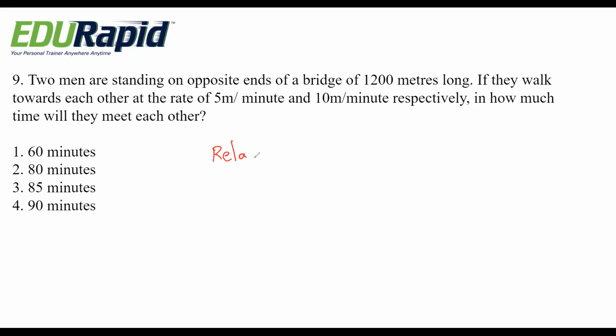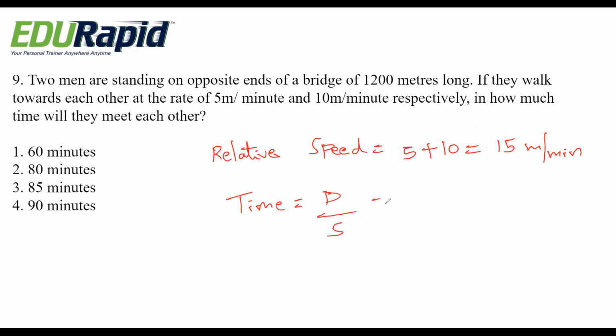It is very simple. Relative speed is how much they have given? 5 plus 10. That means 15 meter per minute. So they are asking the time. Time is how much? Distance by speed. Distance is the given 1200 meter divided by speed is 15. So it becomes 80 minutes.